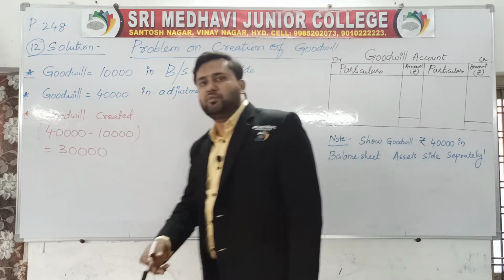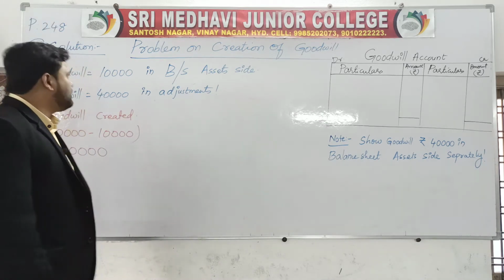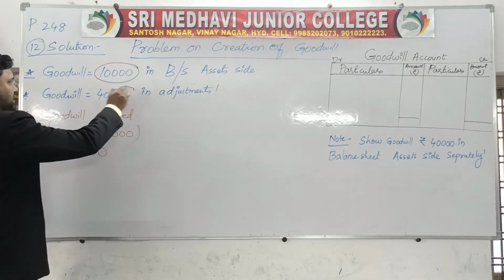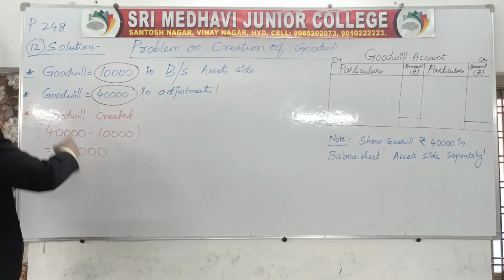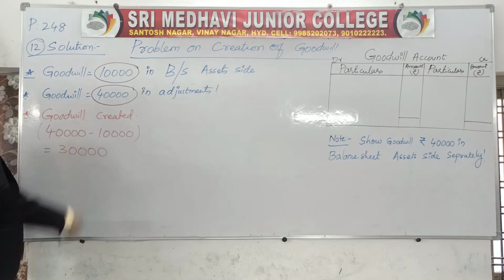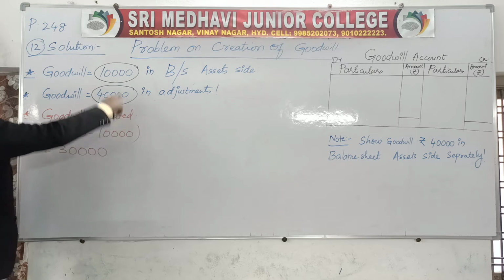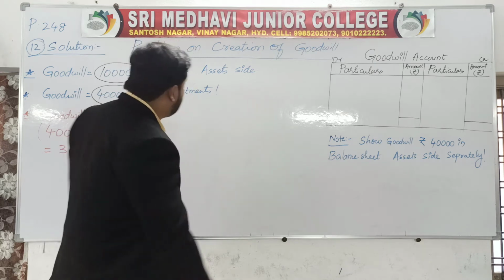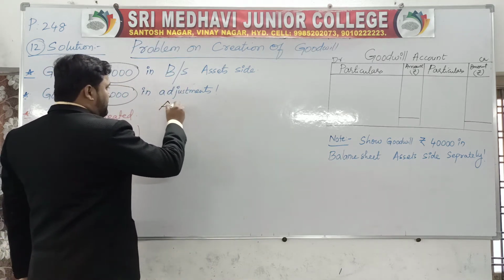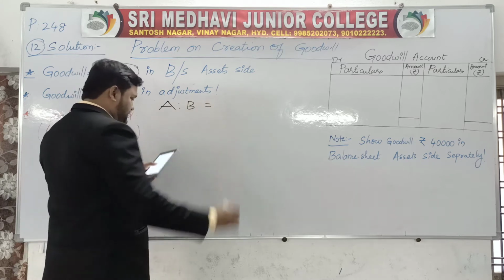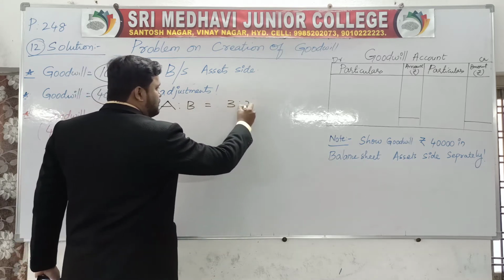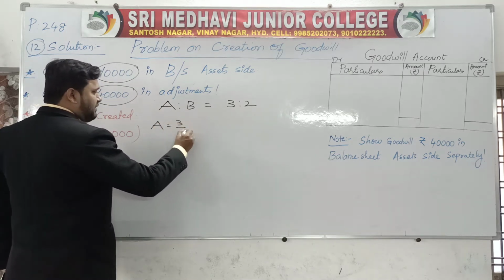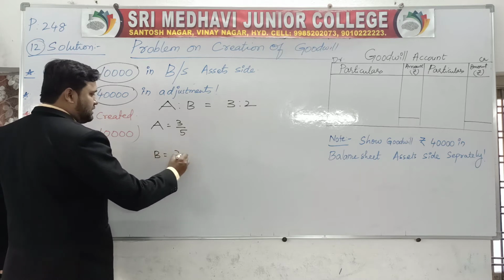So how are you going to create the goodwill? In the previous balance sheet the value of the goodwill is 10,000. The present value of the goodwill is 40,000. So how much is created? Goodwill created is from the value in adjustment, which is given as 40,000. 40,000 minus 10,000 is 30,000. 30,000 is the creation of goodwill, which is going to be distributed to A and B according to their ratio. A to B, the ratio is 3:2. So A's ratio is 3/5 and B's ratio is 2/5.